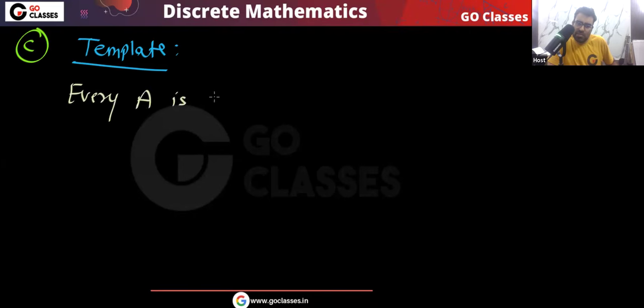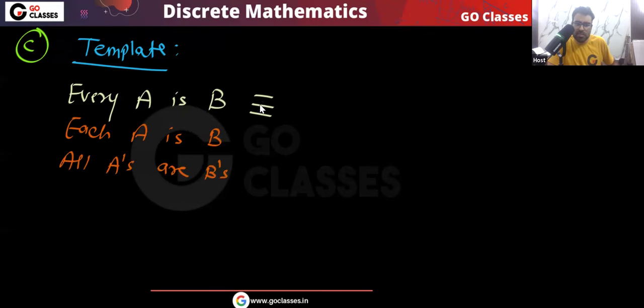We already know this template, every A is B. This same statement I can also say each A is B, or all A's are B's.